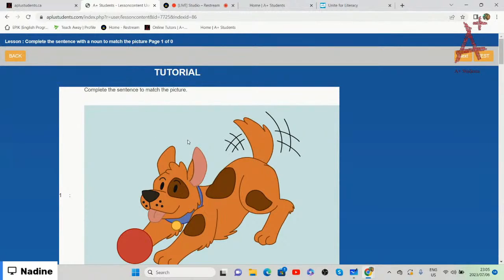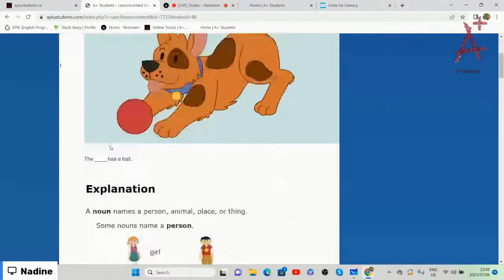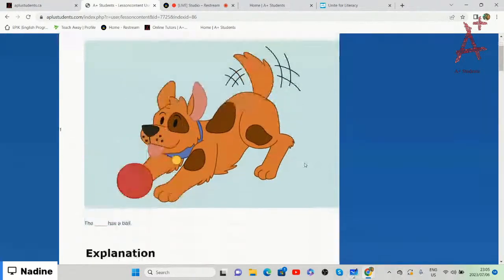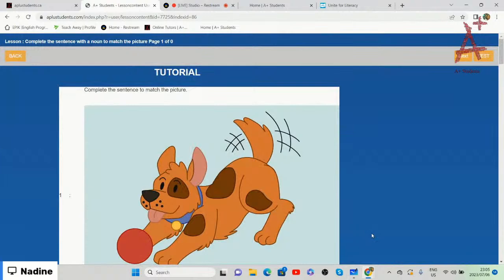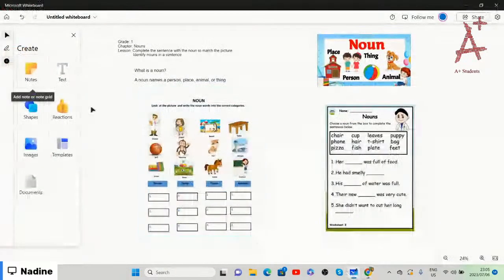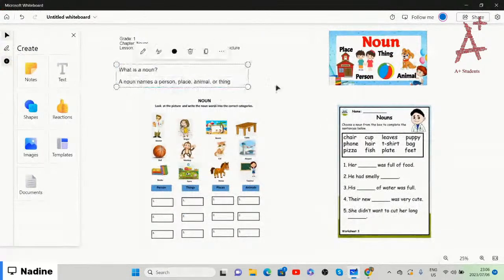Before we go to the picture as well as the sentence, we are first going to find out what a noun is. If we go to our whiteboard, a noun names a person, a place, an animal, or a thing. So the question is, what is a noun?